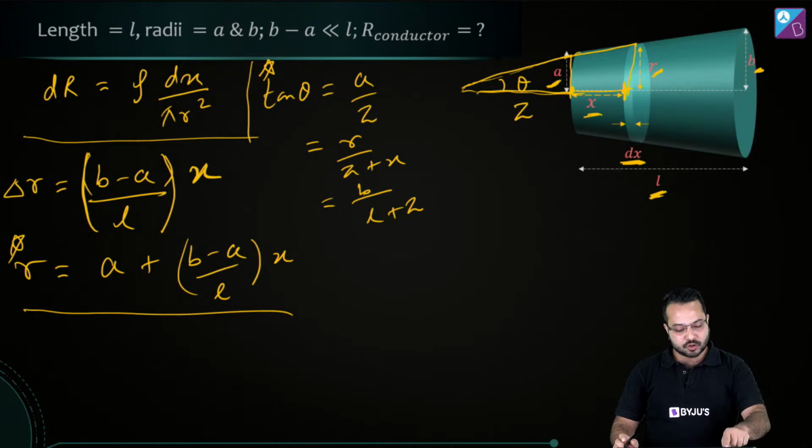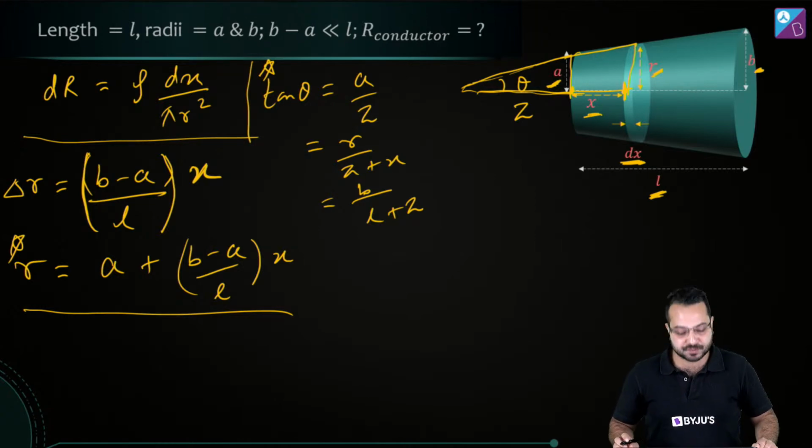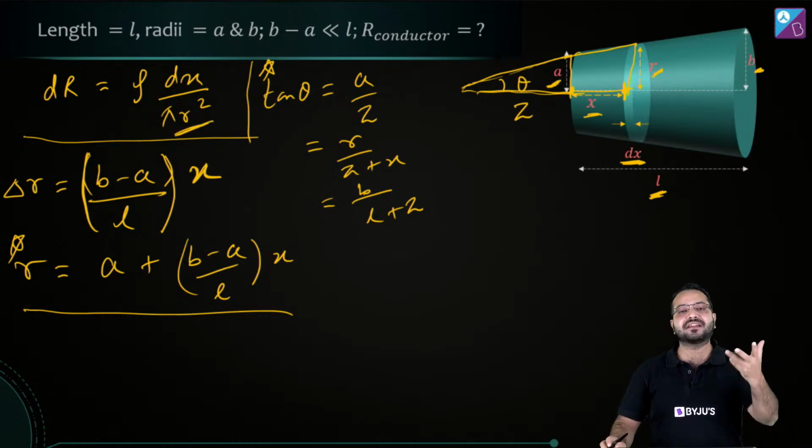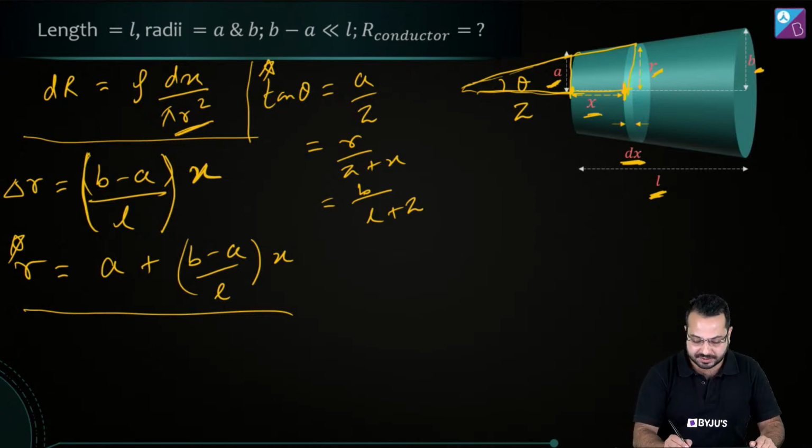Is that clear? So what have we found out? We have found out what is the radius when we have reached this point X. Is that correct? Now all we have to do is substitute it here and then integrate. Perfect. Let's do that.